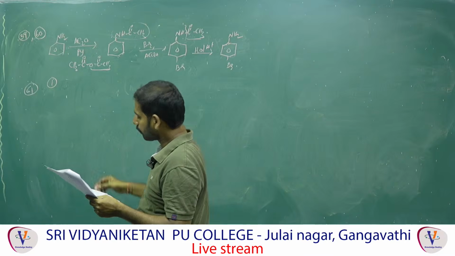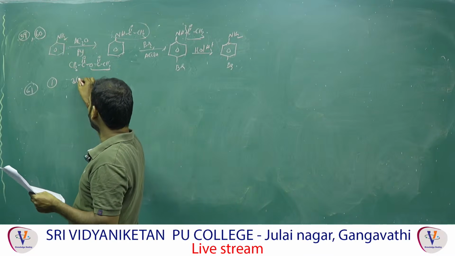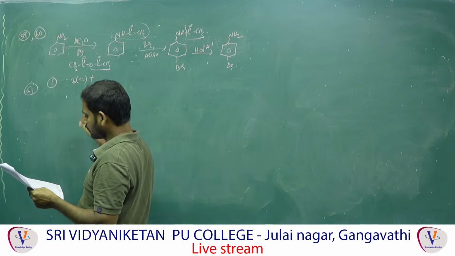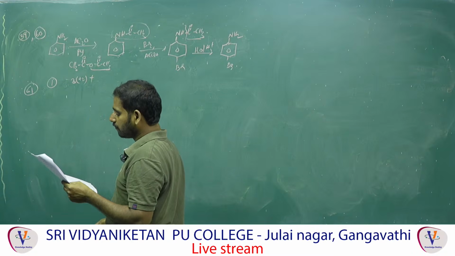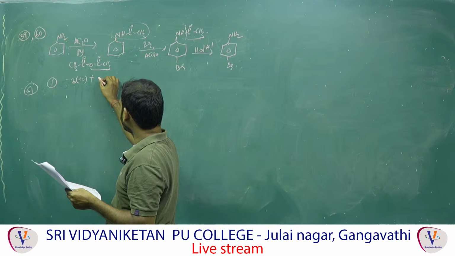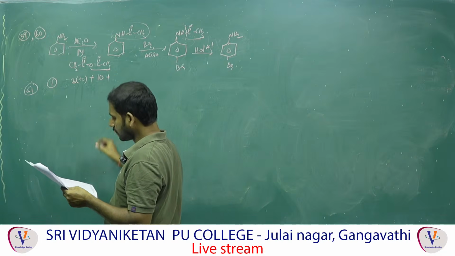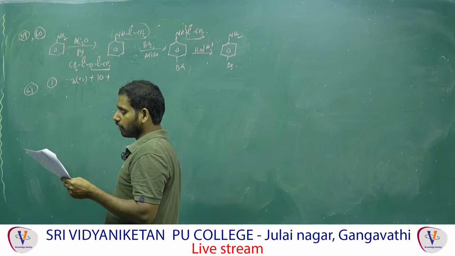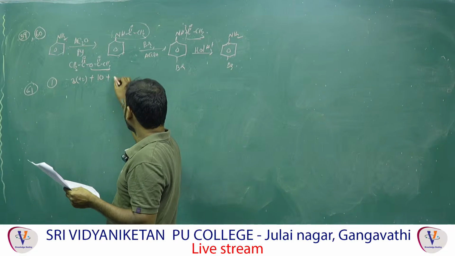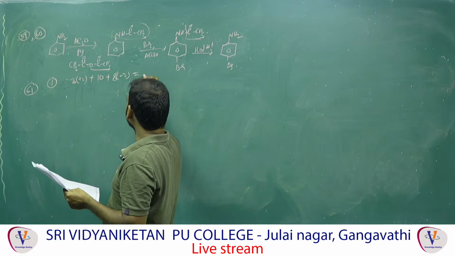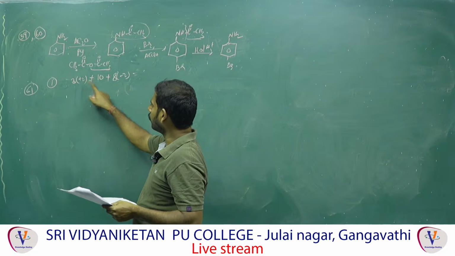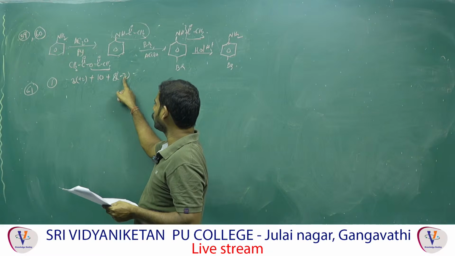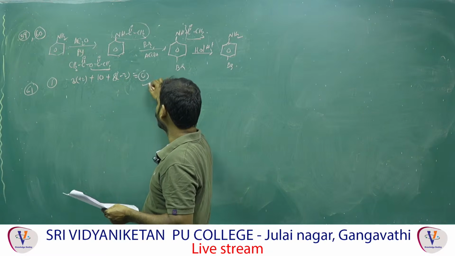A3 means 3 into 2, plus 2, 6, plus B2, BC4 2 times. B is how much? 5. 5 into 2, 10, plus C4. C4 is 2 times, means 8. 8 into minus 2. Observe here. 3 into 2, 6, plus 10, total 16. 8 into minus 2, minus 16. The total value is 0. That is the option I know.